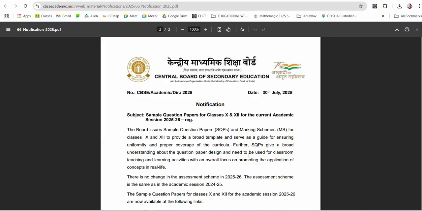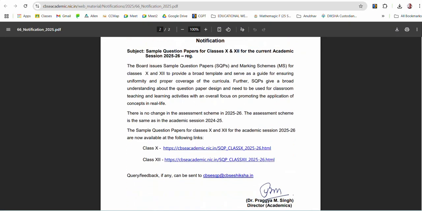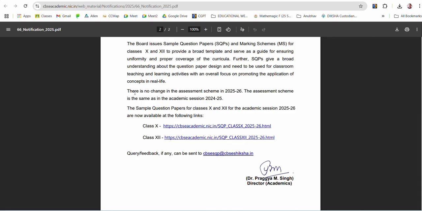So CBSE has given the sample question paper as well as the marking scheme so that you will be able to understand the question paper pattern, and accordingly you can prepare for the upcoming board exam. They have also mentioned that there is no change in the assessment scheme in 2025-26. The assessment scheme is the same as the last academic year, and the sample question paper for class 10 and 12 for the academic session 2025-26 is available in the below link.